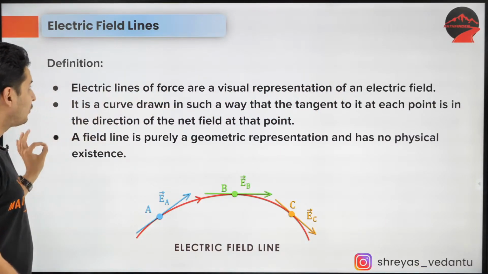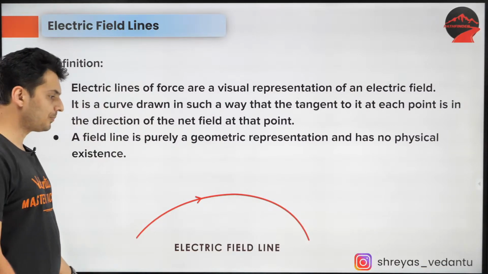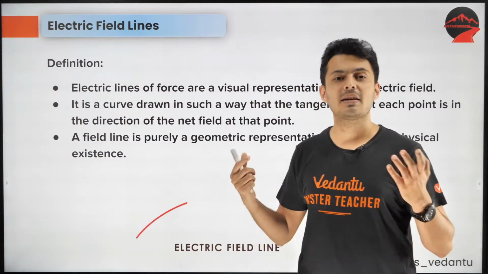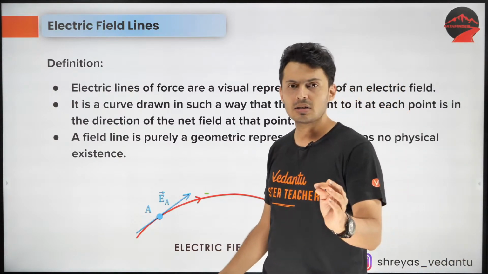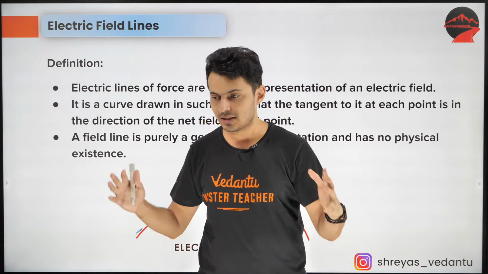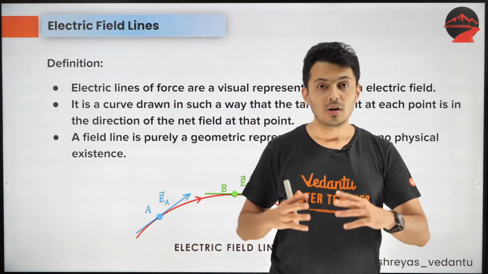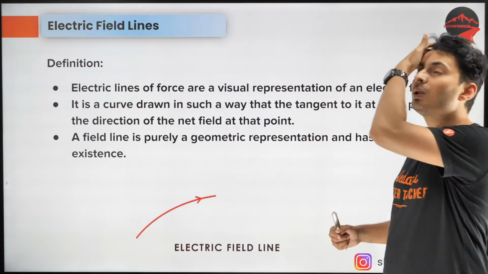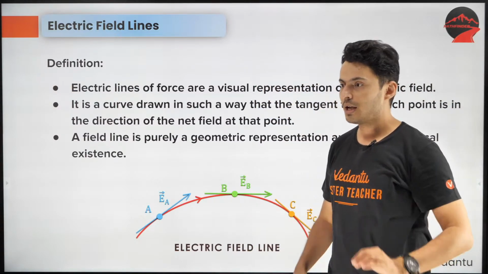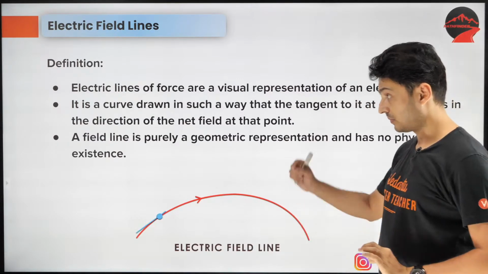Okay, now first thing, what is a field line? Now field line is basically an imaginary concept. Any charge around you creates a field. And we have seen that the value of the field was defined as the force per unit charge, if you remember that.